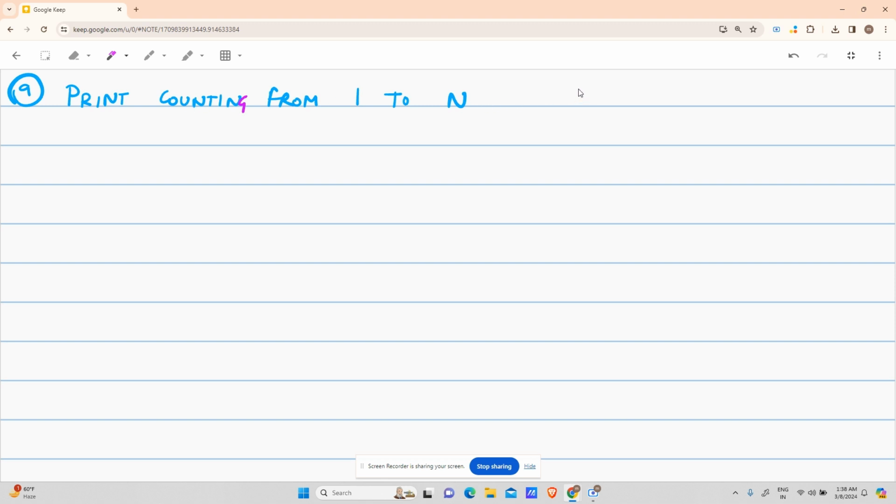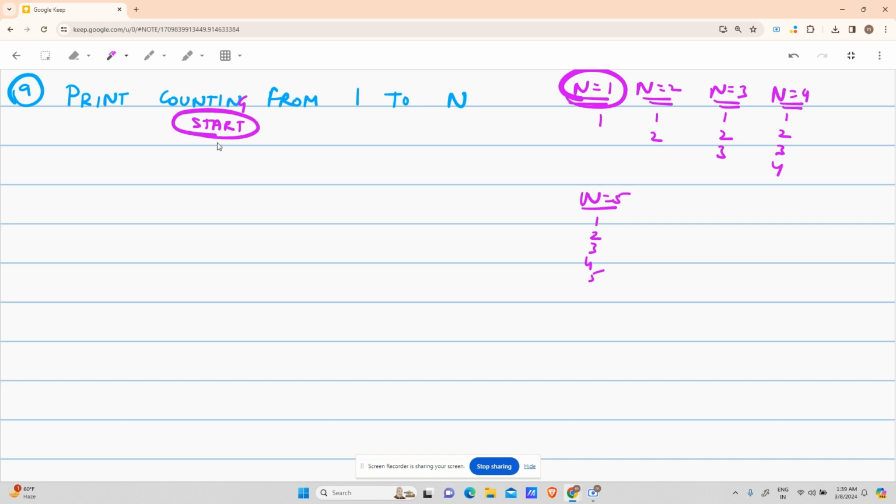So suppose my n is 1. What do I have to print for that? 1 to 1, that is only 1. My n is 2. I have to print 1 2. N is 3. I have to print 1 2 3. N is 4. 1 2 3 4. Right? N is 5. 1 2 3 4 5. So you're clear with the input and output. What is your input? Your input is n. Your output is 1 to n. Right? So without hesitating, start.